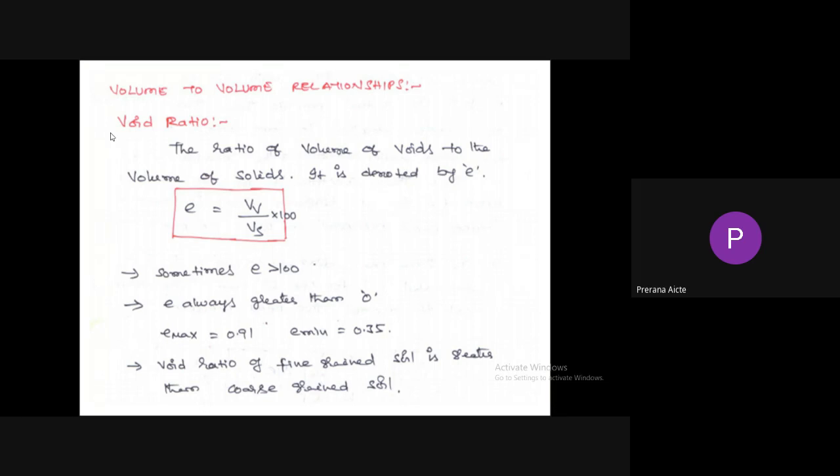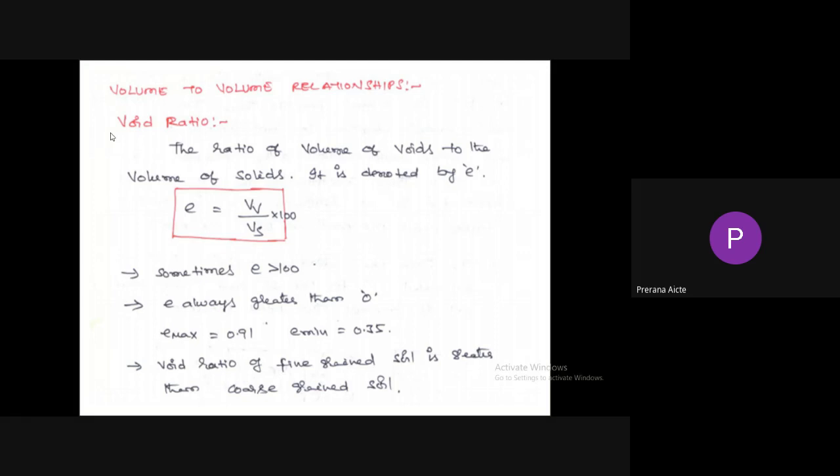So the question here is, sometimes the void ratio is greater than 100%. Is it possible? Is it true or false? It is true because in the case of collapsible soils, a honeycomb structure will be there, so volume of voids is more than volume of solids. That's why sometimes e may be greater than 100%. In the case of clayey soils, very fine grained soils, the void ratio is more than that of coarse grained soils. So please remember, void ratio of fine grained soil is greater than coarse grained soil.